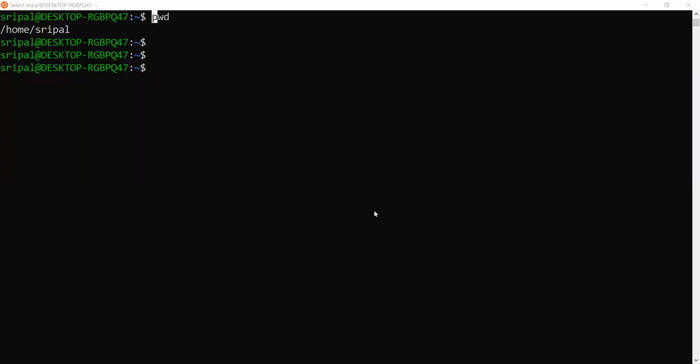Sorry for the break. We were talking about a task to be done by the shell. When I hit this PWD word followed by enter, the shell takes the responsibility to read this word and take it down to the hardware to execute and get the output. It will channelize through the shell, then the kernel, and then to the hardware. The kernel is something in between that converts the human readable language to machine understandable language.